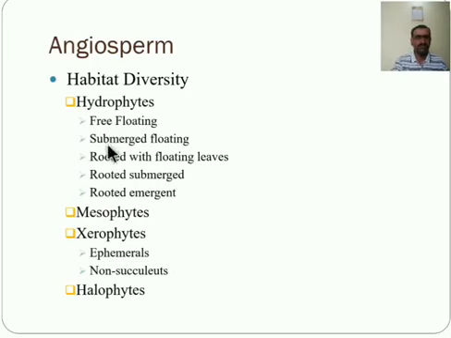Next one is the submerged floating. These plants are completely submerged in the water body. They are totally present inside the water, submerged, and not rooted in the mud. They are free floating but submerged. For example, Najas. These plants are present in the water, but they are not rooted.